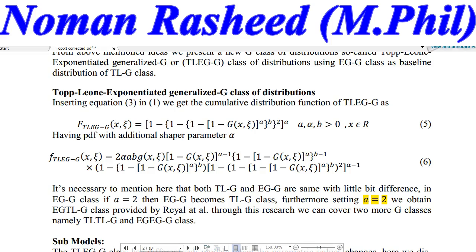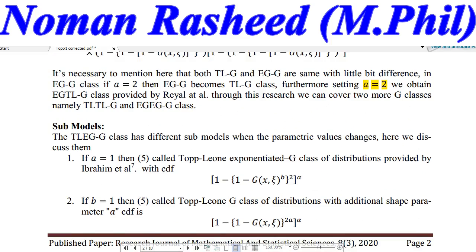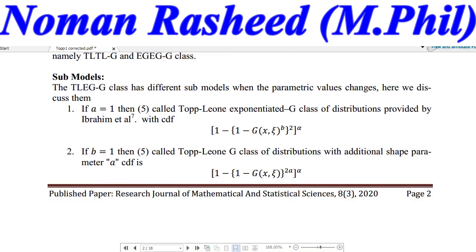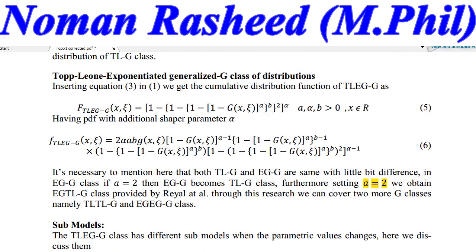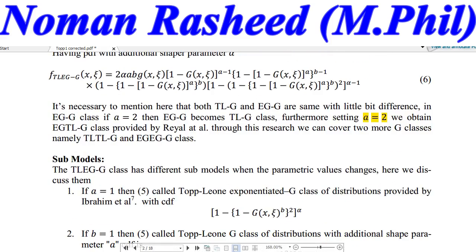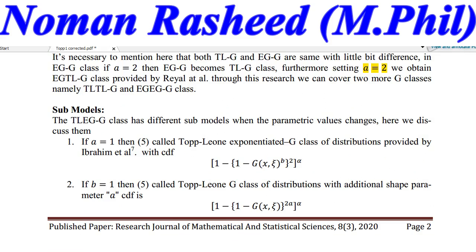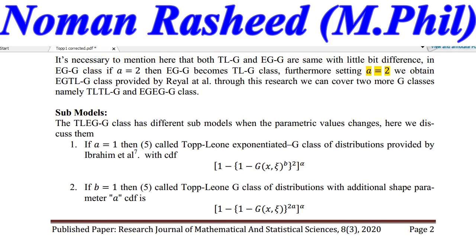Now we discuss the submodels related to the provided distributions. If a is equal to a, then 5, or what is 5? Yes, 5 is the CDF of the new class Topp-Leone exponentiated G. Yes, if we put the value of a equal to 1, then the distribution reduces to the exponentiated G class of distributions provided by Ibrahim et al. Yes, although a researcher provided the exponentiated G class, basically they insert the Topp-Leone exponentiated G in this model.